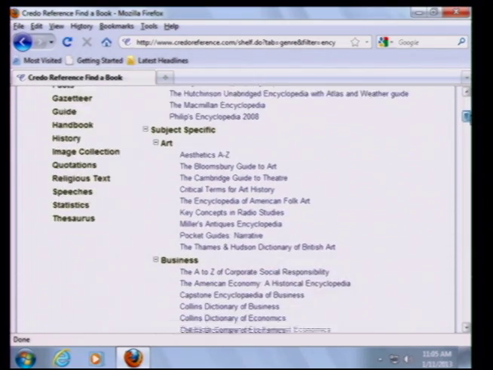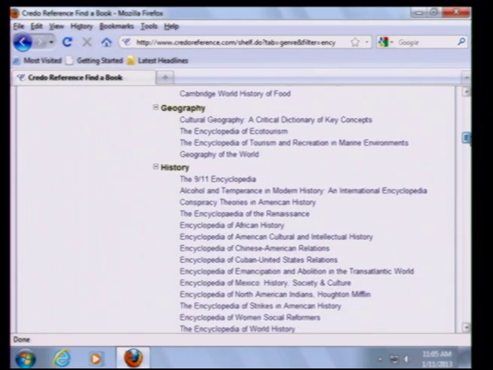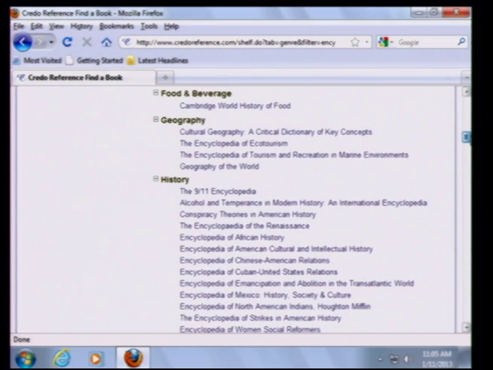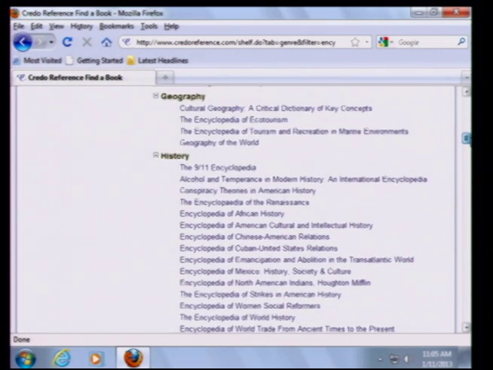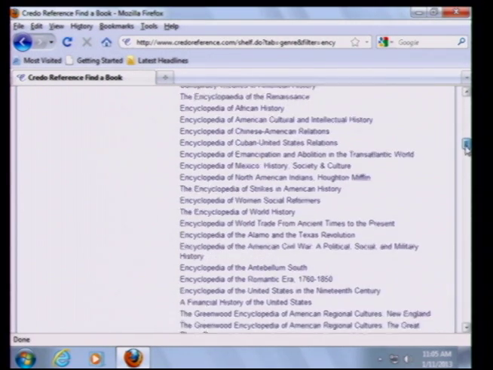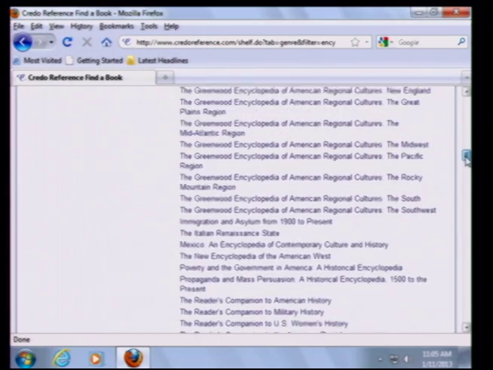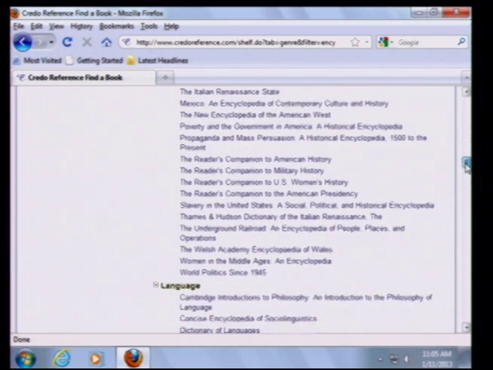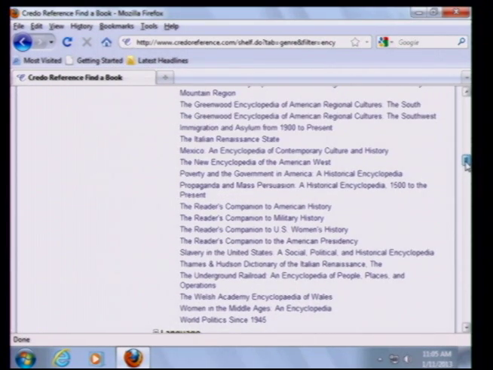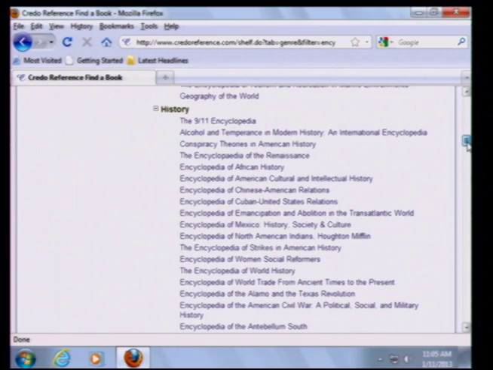And this is a wonderful database. Very good coverage of all the different subject disciplines here at the college, but look at all of these highly specialized encyclopedias that are available to you dealing with different aspects of history. Just amazing what is available to you there. So I always want to mention Credo Reference when I'm doing a bibliographic instruction class because it is so comprehensive.